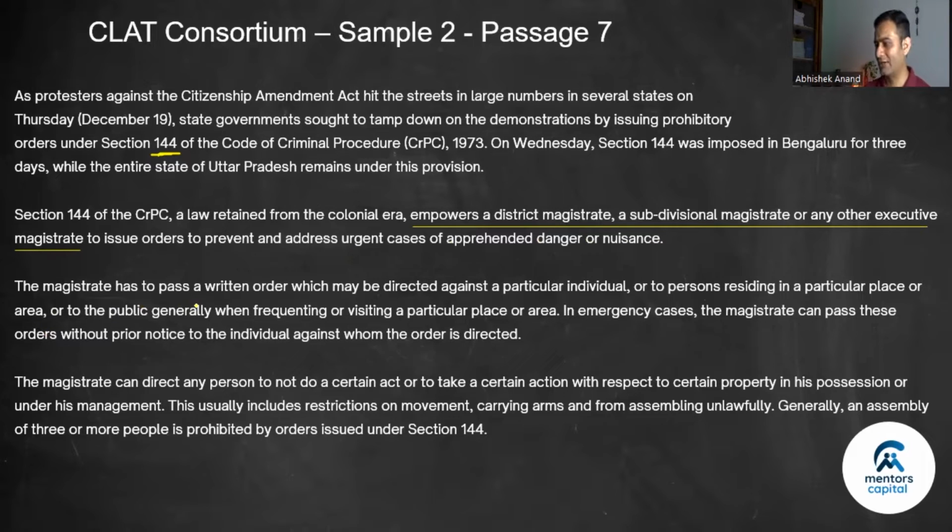Now the magistrate has to pass a written order. This becomes important, guys. It has to be a written order which may be directed against a particular individual, persons residing in a particular place or area, or the public generally when frequenting or visiting a particular place or area. मतलब कहाँ जाना पे लागू हो सकता है. It can apply to one person, all persons, or the general public. So let's say if I am an executive magistrate, I can say that you cannot go to sector 14 of, let's say, whatever city, right?